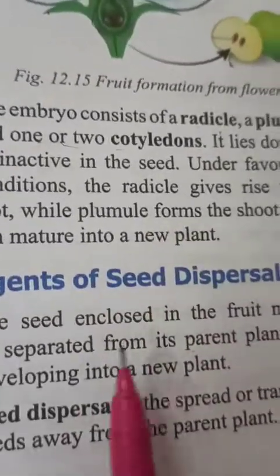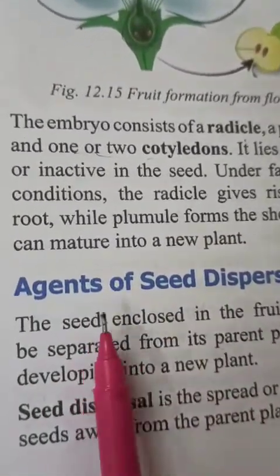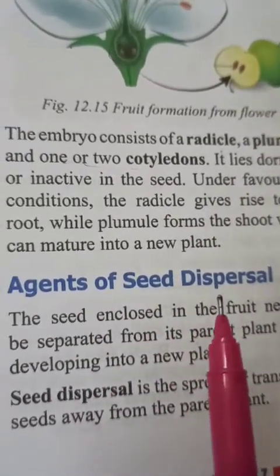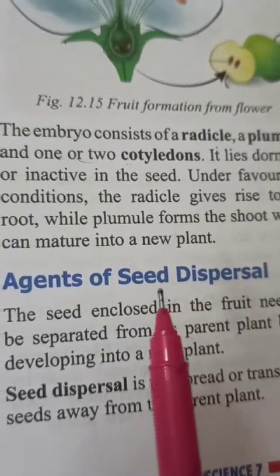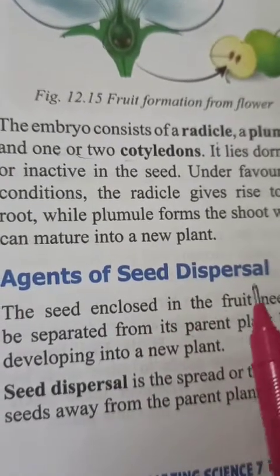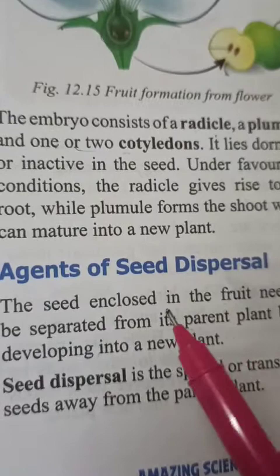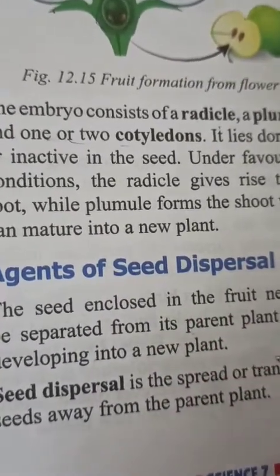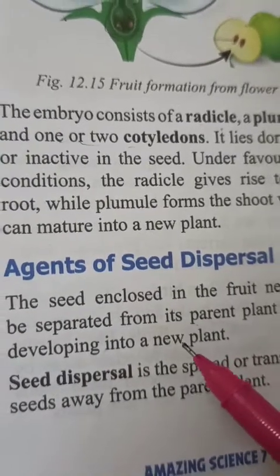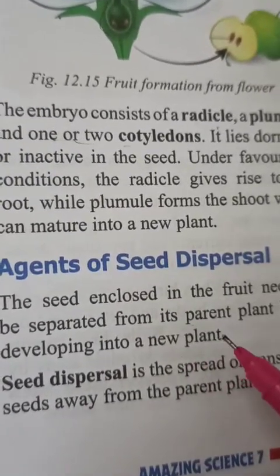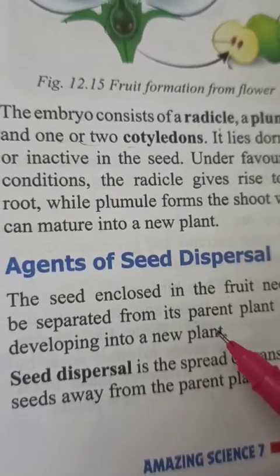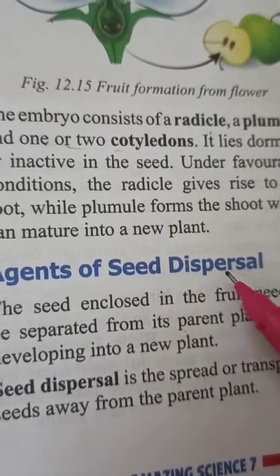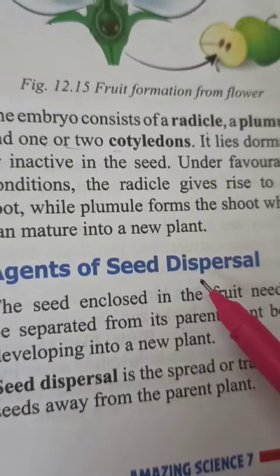Okay, and now how do seeds disperse from one place to another? Because if many seeds fall on the same surface, they can cause hindrance. Hindrance means they can cause a crowd. If many plants grow at one place, then no plant will get proper nutrition, sunlight as well as water. So it is necessary to disperse from the production place.